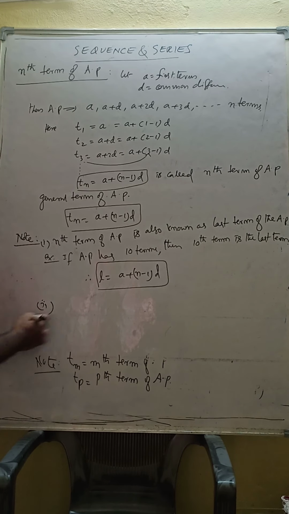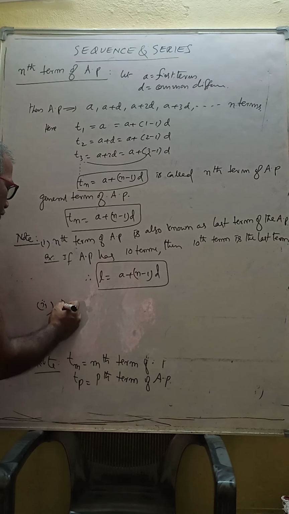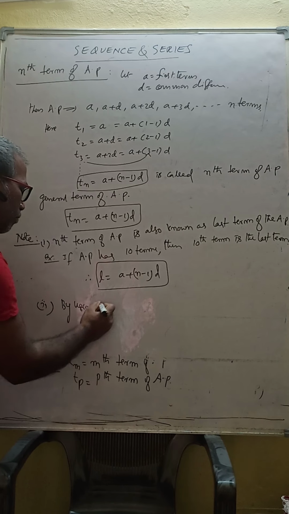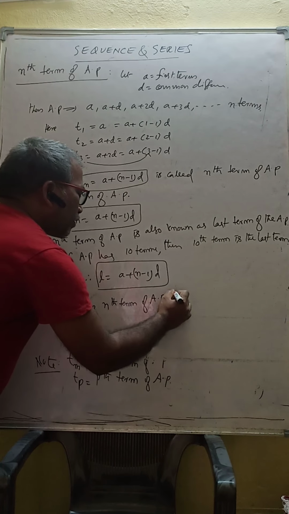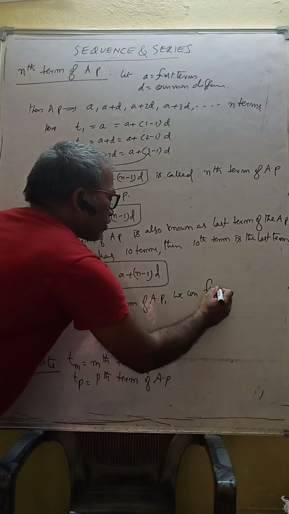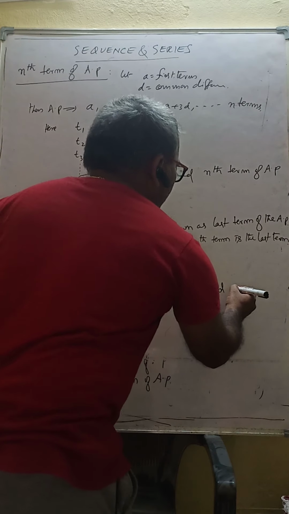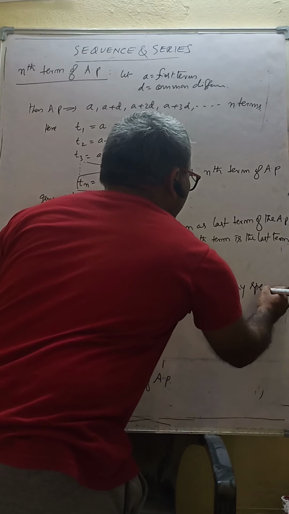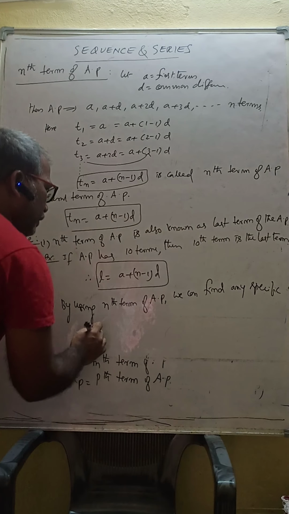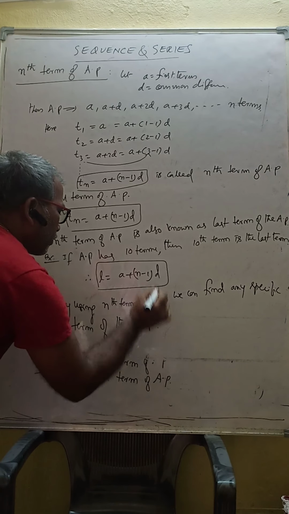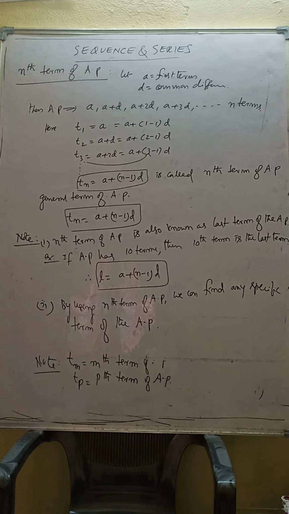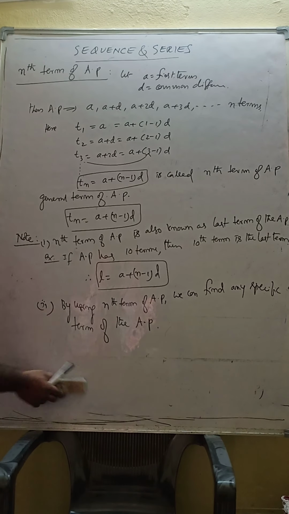Note 2 you can take: by using the nth term or general term of an AP, we can find any specific term of the AP. That is the use of the general term.